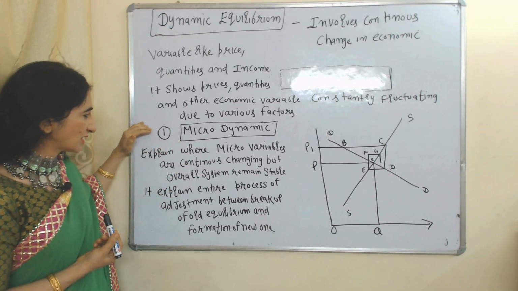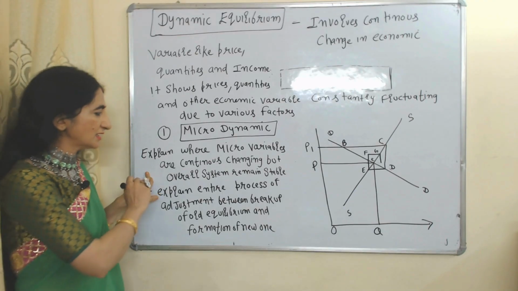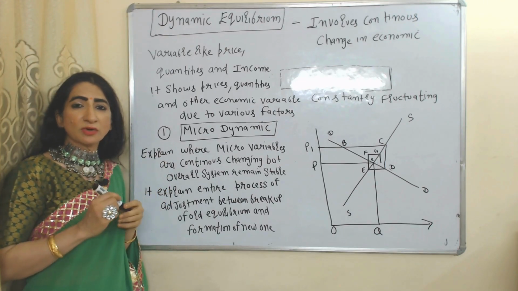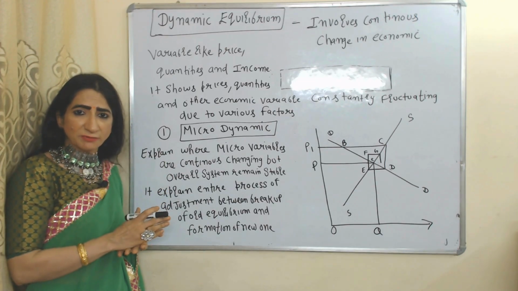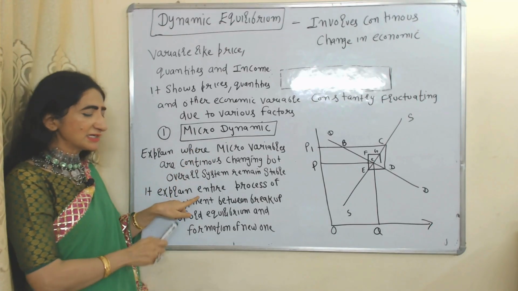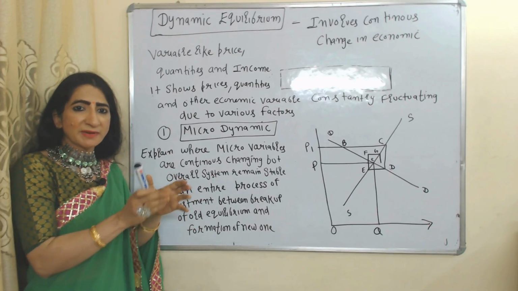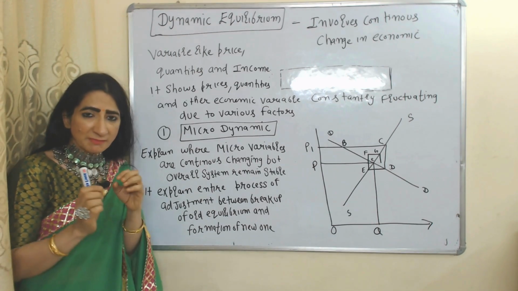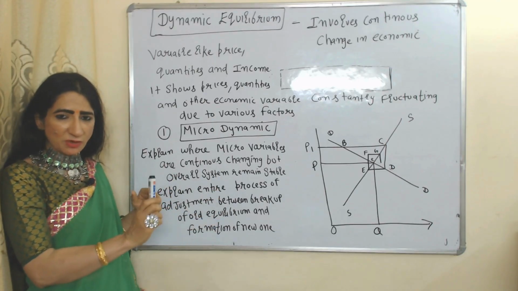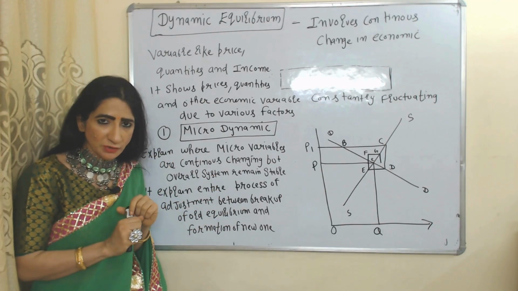First of all, we will see microdynamic. Microdynamic explains where micro variables are continuously changing but the overall system remains stable. As we know, when variables are continuously changing, we lose our old equilibrium. That's why microdynamic explains the entire process of adjustment between the breakup of the old equilibrium and the formation of a new equilibrium. Please listen carefully.